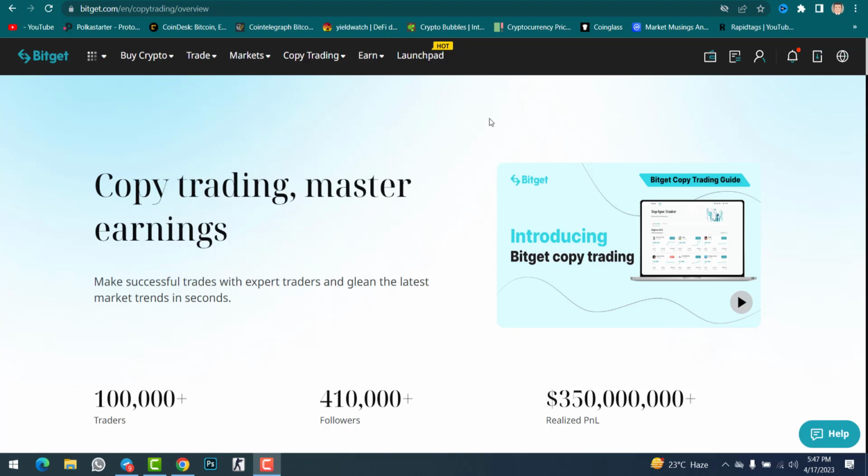If you are new in this crypto market and you don't have any idea about trading, charts, indicators, or price action, but you want to make money, Bitget has the best feature: copy trading. You only need to copy the traders in order to make money. You don't need to do anything. Just give your fund to the trader, they will open positions, and they will give you profit.